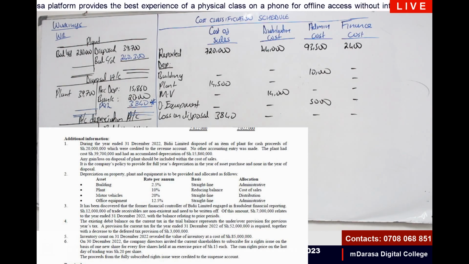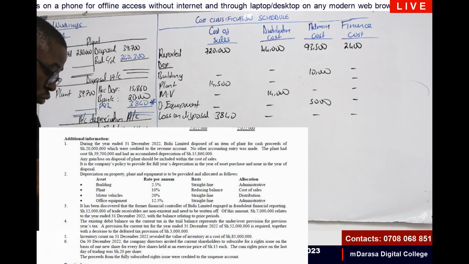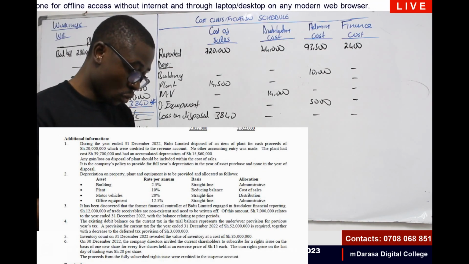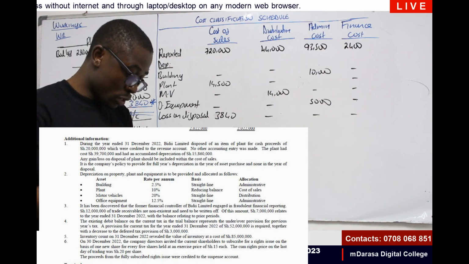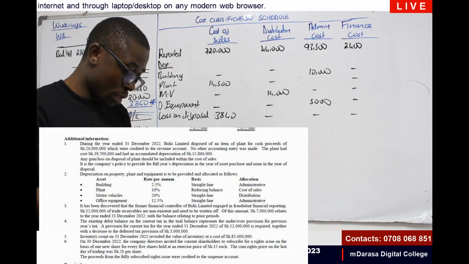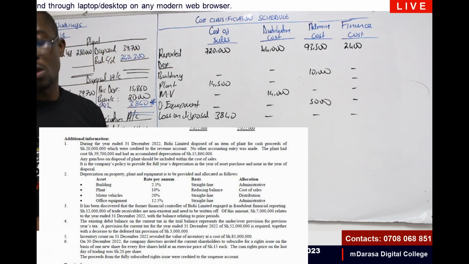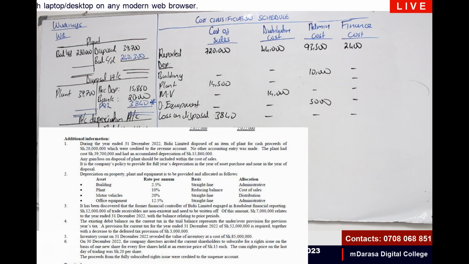Another item to be considered, of course, under cost of sales is what? We weren't given any other item. So after that point, I'm not seeing any other item that will affect us, except for note number 6. Look at note number 6, guys. What were we told in relation to note number 6?